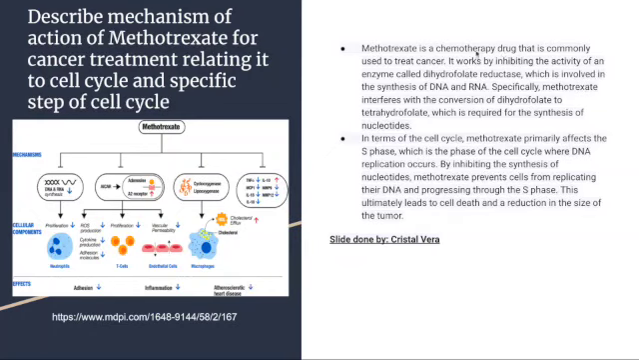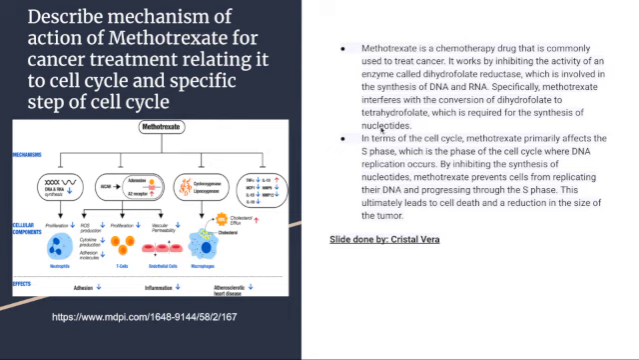Methotrexate is a chemotherapy drug that is commonly used to treat cancer. It works by inhibiting the activity of an enzyme called dihydrofolate reductase, which is involved in the synthesis of DNA and RNA. Specifically, methotrexate interferes with the conversion of dihydrofolate to tetrahydrofolate, which is required for the synthesis of